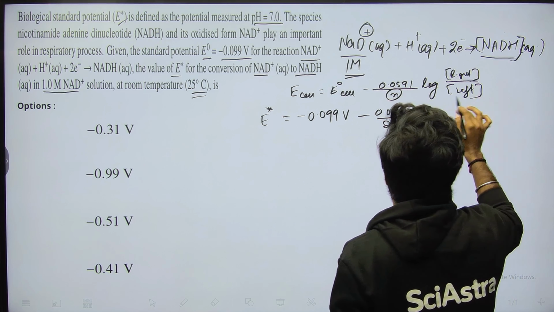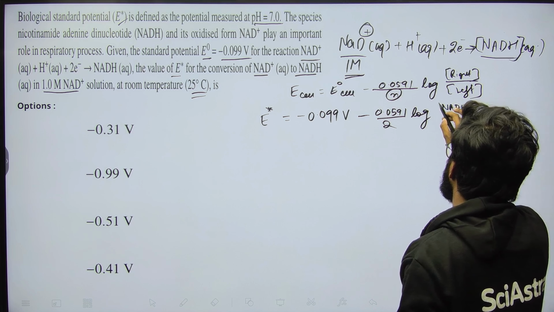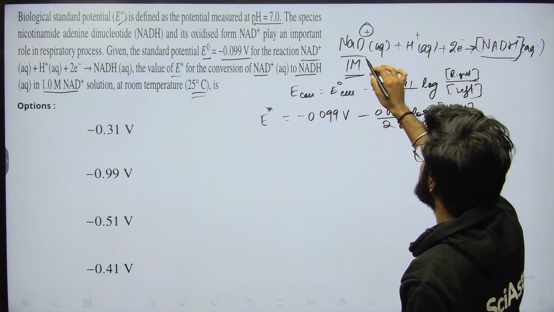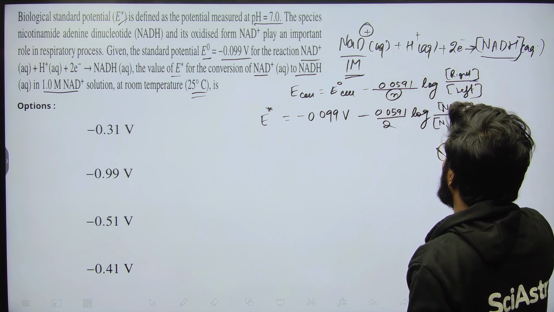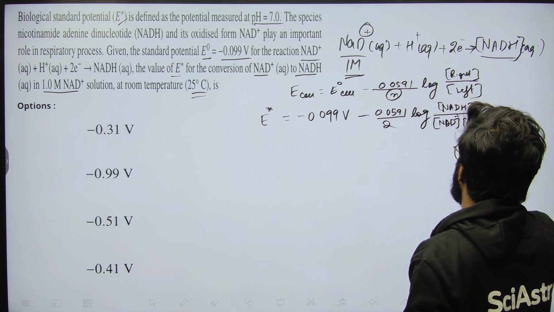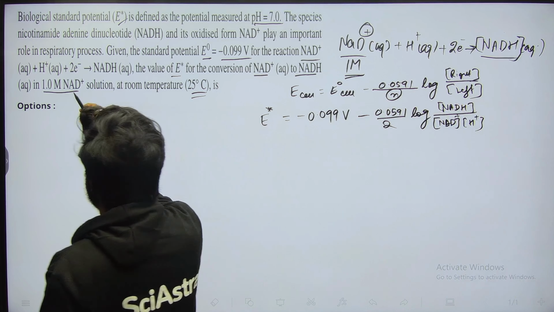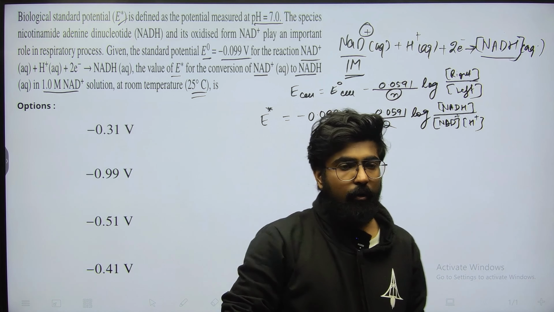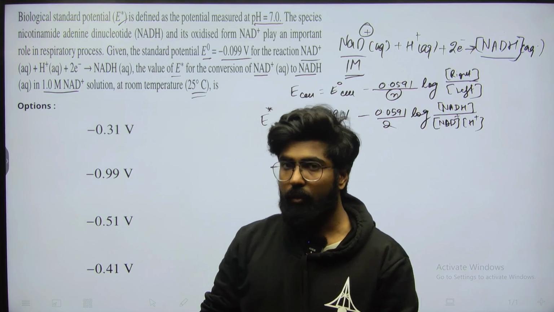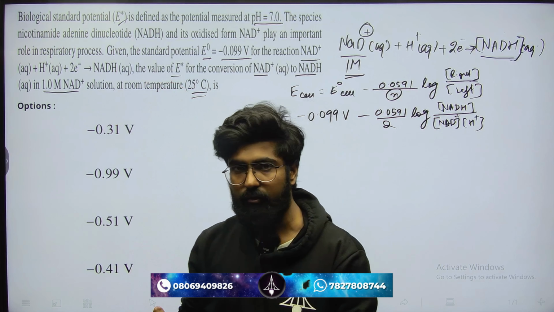So on the right you have NADH aqueous, and on the left you have 2 species in aqueous form, NAD plus and H plus. Since the concentration of NAD plus is 1 molar, the concentration of NADH is also going to be 1 molar.